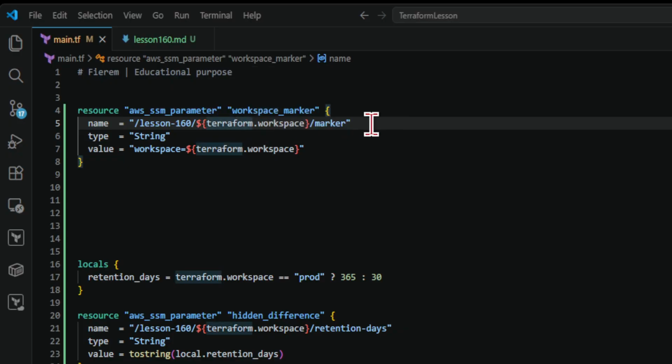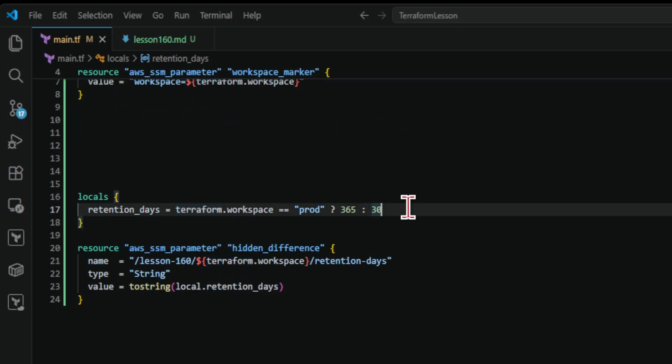Production often has different retention, access, and approval rules. Workspace conditionals hide those differences inside one root module. A conditional value changes behavior without changing the file path. Reviewers must inspect expressions instead of environment ownership. Small conditionals become policy forks over time. Separate root modules make different environments visible before plan time.